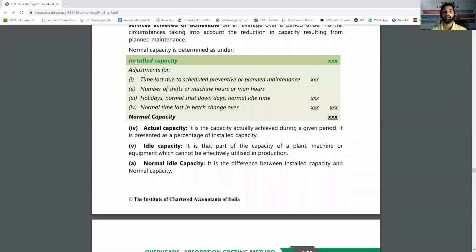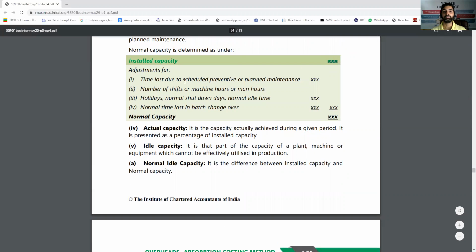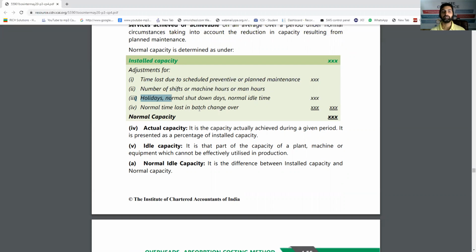So it is given as installed capacity minus time lost due to scheduled preventive and planned maintenance. Sometimes you have to keep it closed for maintenance. Then the number of shifts, machine hours and man hours. If you have only one shift, then for the second shift the machine is idle. Holidays, normal shutdown days, normal idle time, and normal time lost in batch changeover. When one worker goes out and the other worker comes in, then again there is some time lost. So this is normal capacity which can be used.